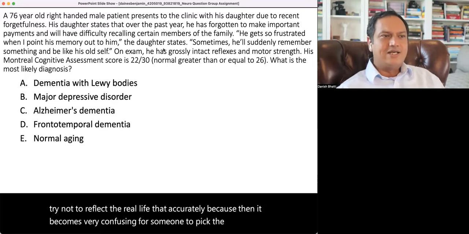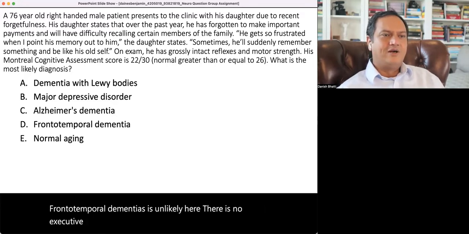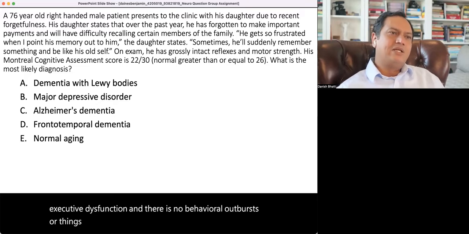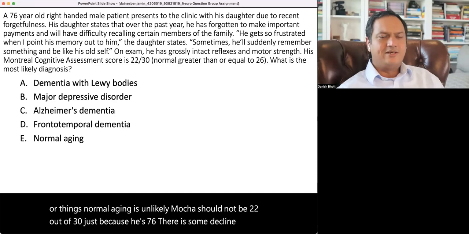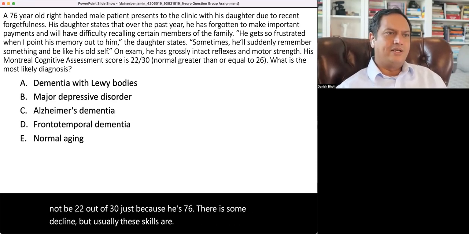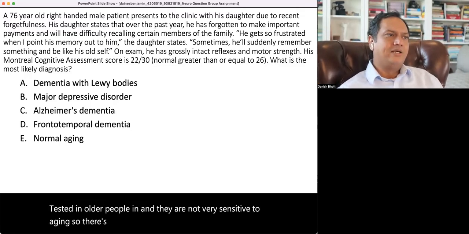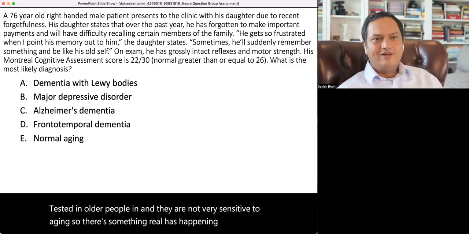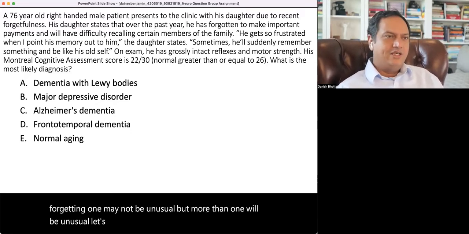Frontotemporal dementia is unlikely here. There is no executive dysfunction, and there are no behavioral outbursts or things like that. Normal aging is unlikely. MoCA should not be 22 out of 30 just because he's 76. There is some decline, but usually these scales are tested in older people, and they are not very sensitive to aging. So there's something real happening, although forgetting one payment may not be unusual, but more than one will be unusual. Let's see what the question writers picked as the answer.